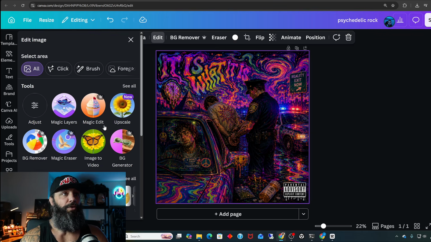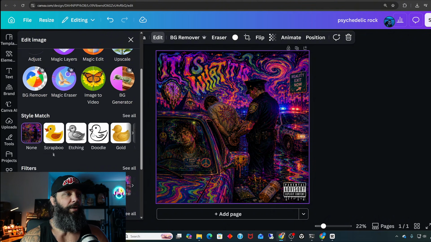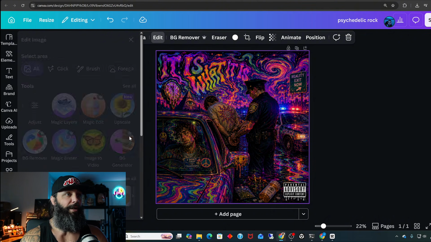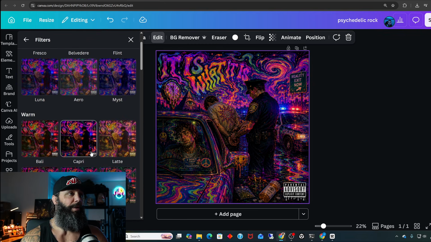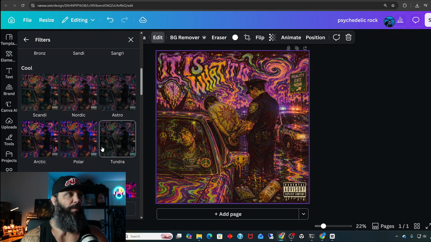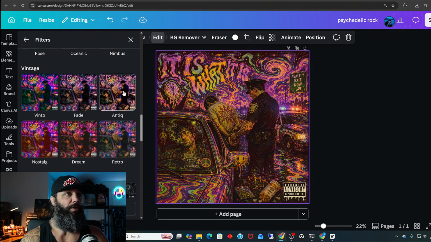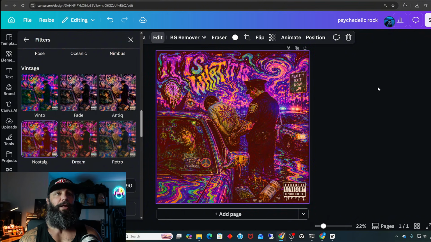I usually like to do autofocus, but I love the 90s sky in the background there that looks like an old 90s blacklight poster. It's phenomenal. I want to keep that, so I don't want to get rid of that, but I may add the nostalgic filter to it. I do want to give it a vintage look. There we go, they've got antique and nostalgic. Let's see. Boom. I knew nostalgic was going to make that pop. At least I think so. Maybe a little too much. There we go. And I think that's going to be good as is.